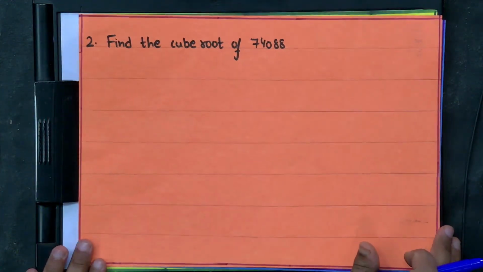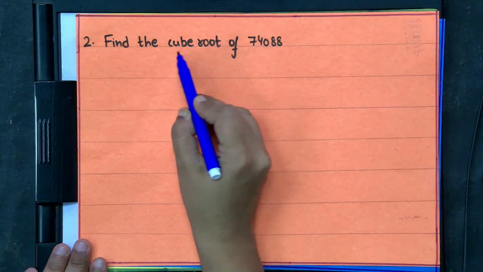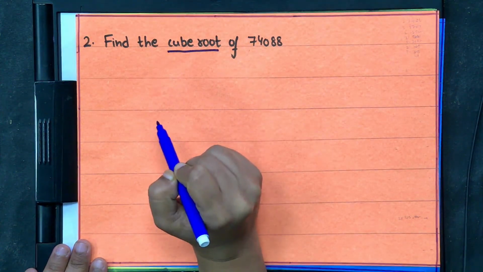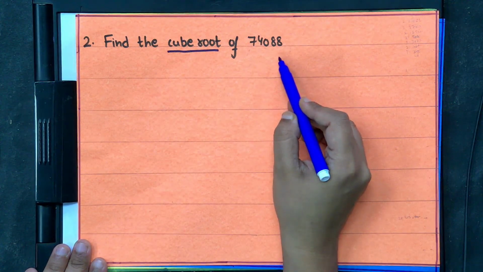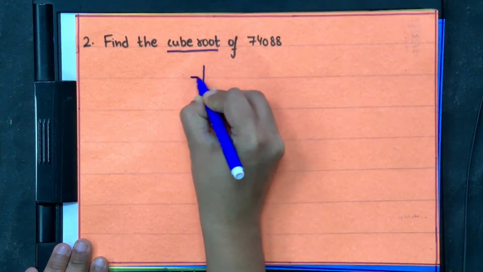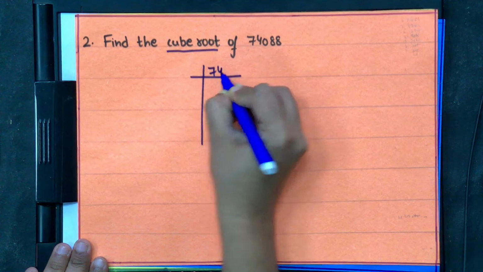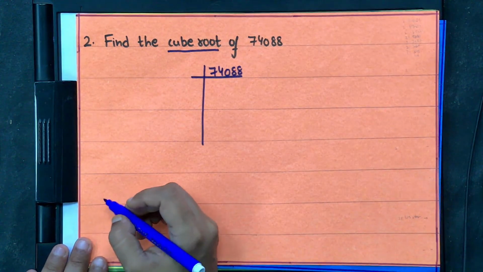Let us solve one more example. Find the cube root of 74,088. Again you have to find the cube root, so use prime factorization to find the prime factors of the given number. Divide this number by 2.